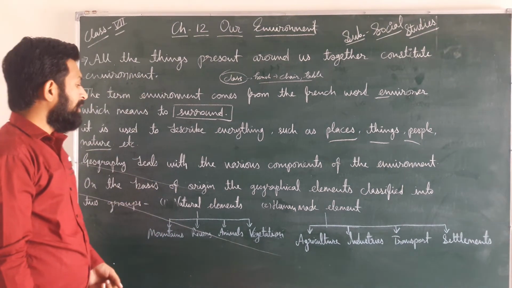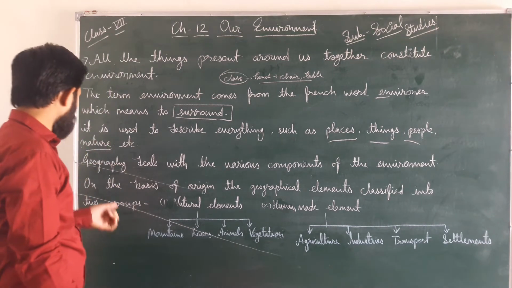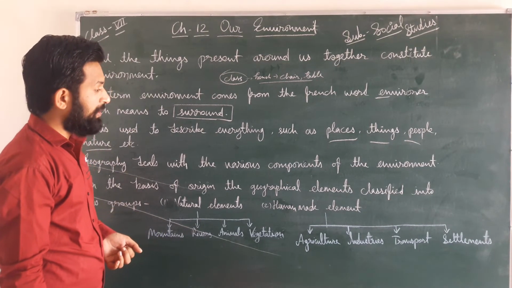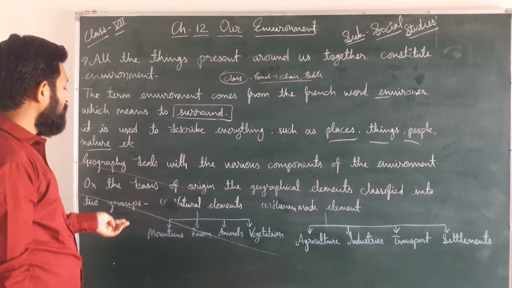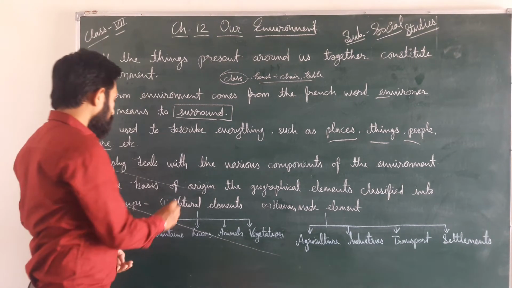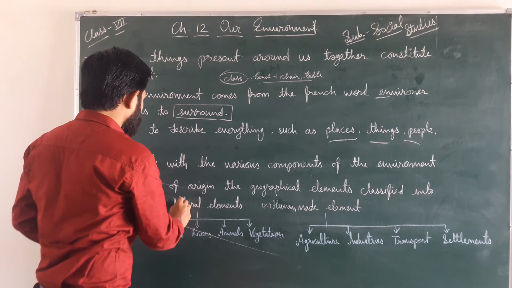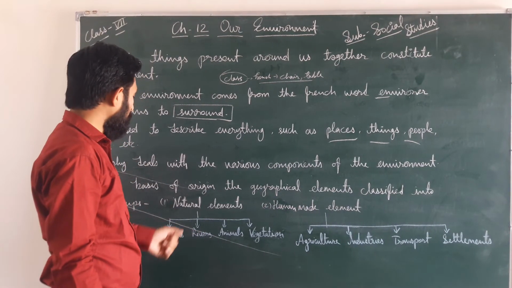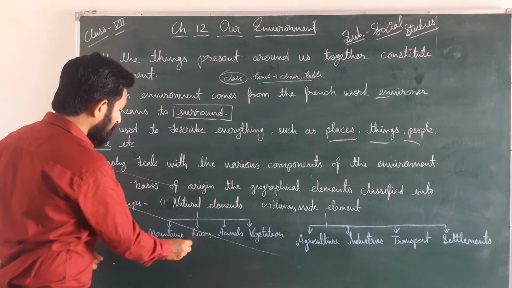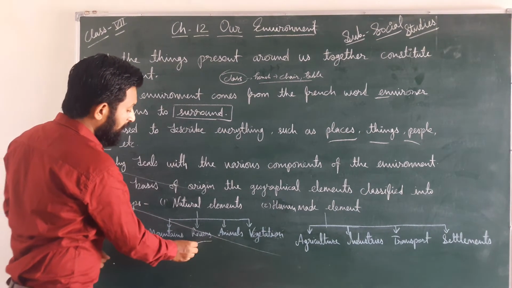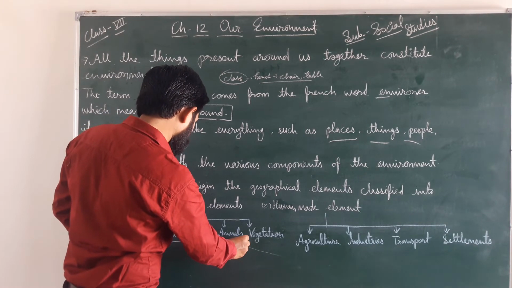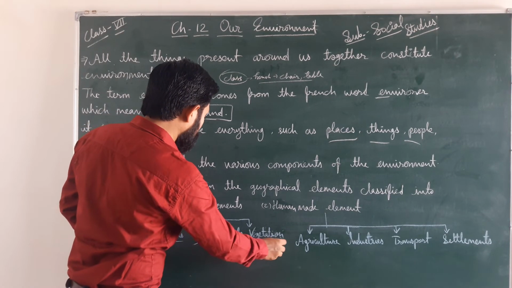Geography deals with the various components of the environment on the basis of origin. The geographical elements are classified into two groups: first natural elements and second human-made elements. Natural elements include mountains, rivers, animals and vegetation.